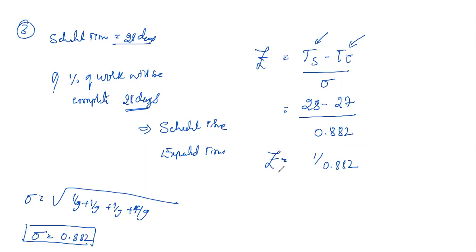So what you will get is 1.1337. How much do you get? 1.1337. Okay, so that is what you get. So now the z value is this. Z means you know that already.